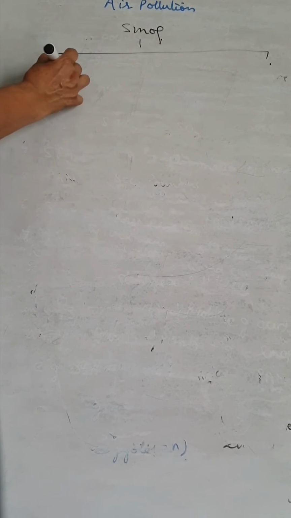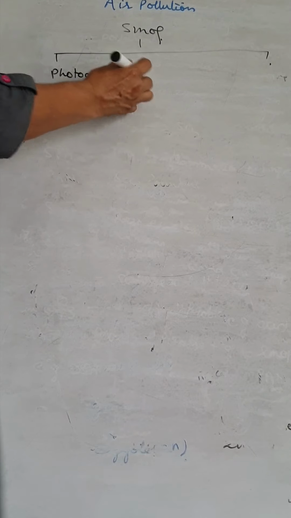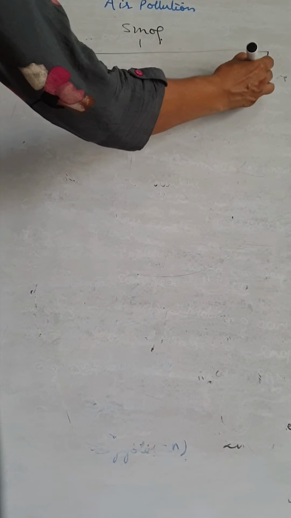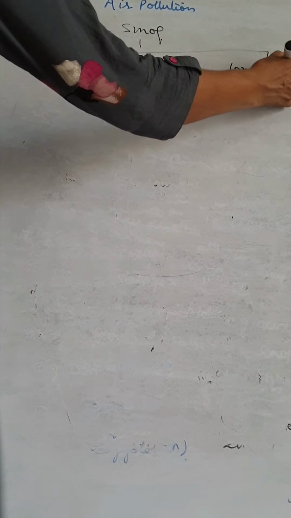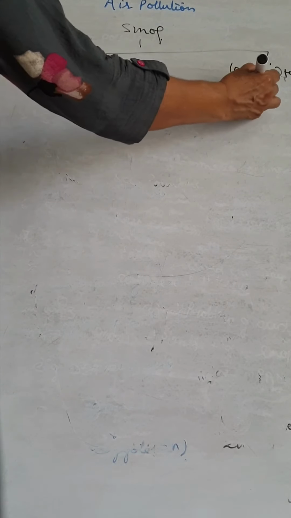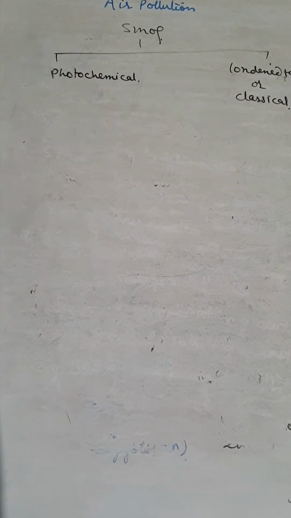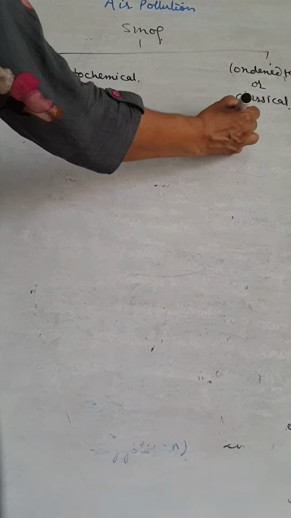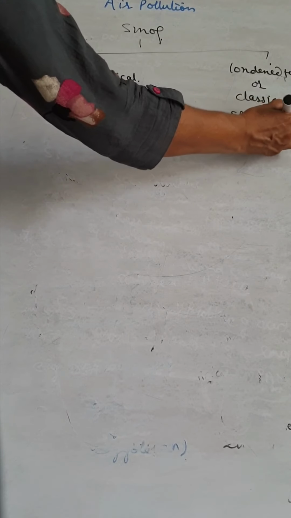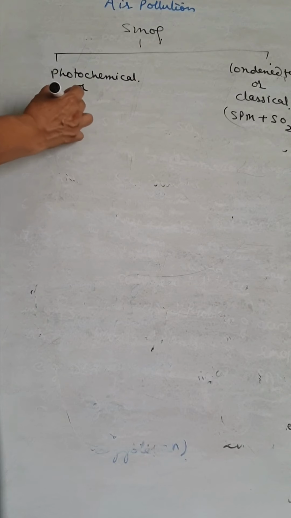Number one, photochemical smoke, and the second one is London type smoke. London type is also called classical smoke. Classical smoke means it is formed by SPM, suspended particulate matter, plus SO2. And photochemical smoke is also known as LA type.